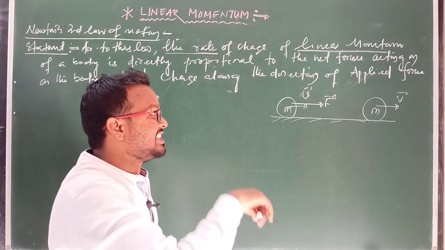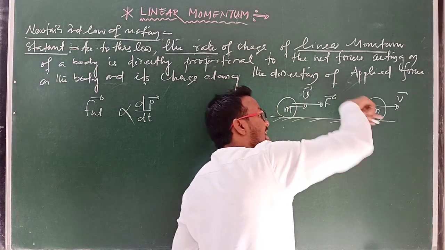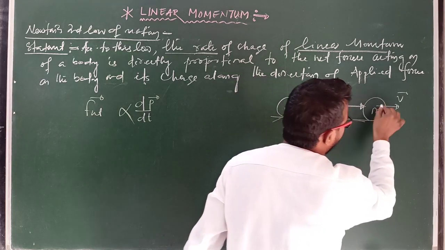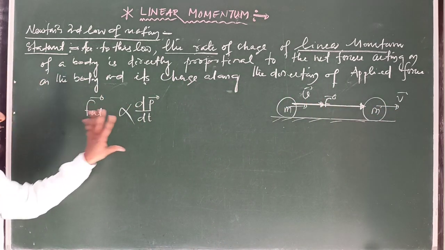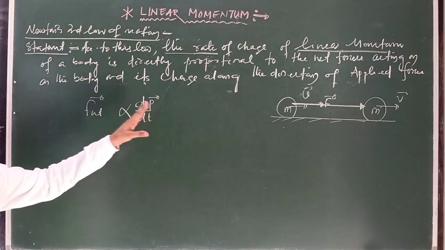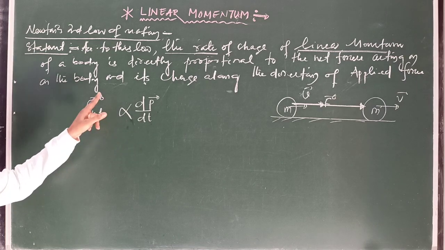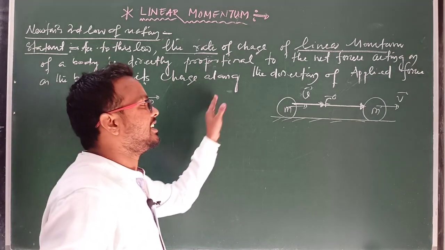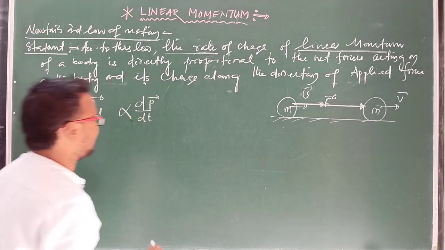So momentum changes along the direction of applied force. This is the direction of applied force, so momentum changes along this direction. This is known as Newton's second law of motion. The rate of change of linear momentum is directly proportional to the net force applied on the body, and its effect is along the direction of applied force. Clear?